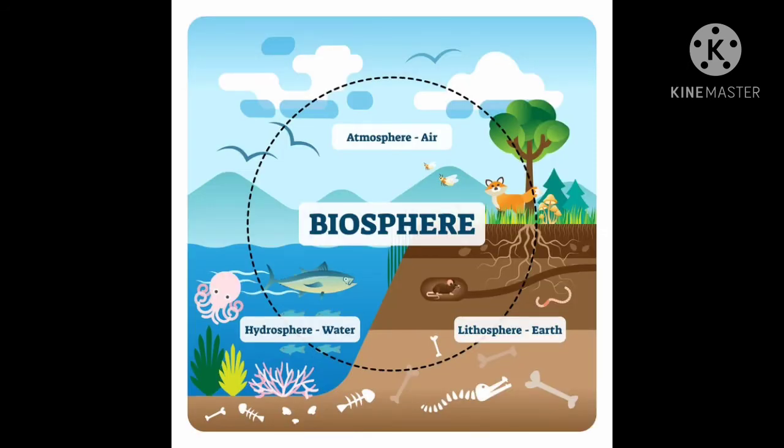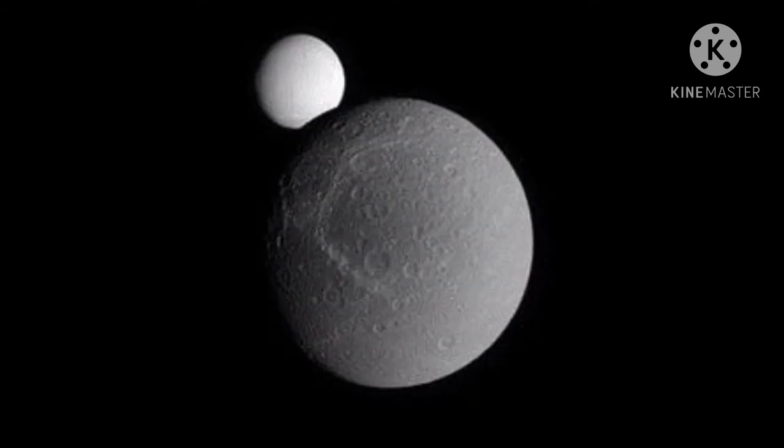Next, biosphere. All living things existing on the land, in the water, and in the air together are called the biosphere. It consists of plants, animals, bacteria, and other tiny organisms. We will learn more about these spheres in higher classes.